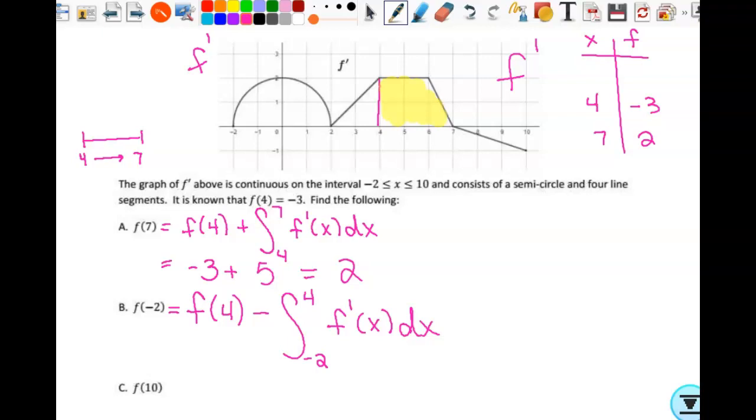And then we're going to use area to evaluate that definite integral. So we've got f of 4, which was -3, minus. Now we're looking at this area from -2 to +4. So what do we get when we accumulate this area?